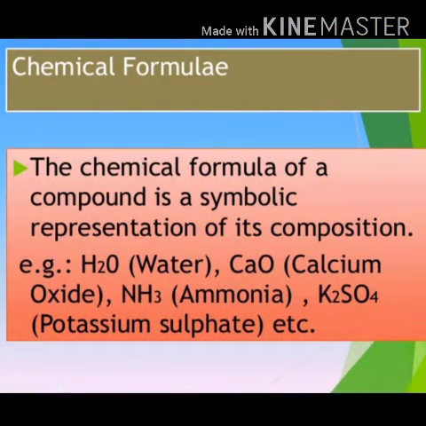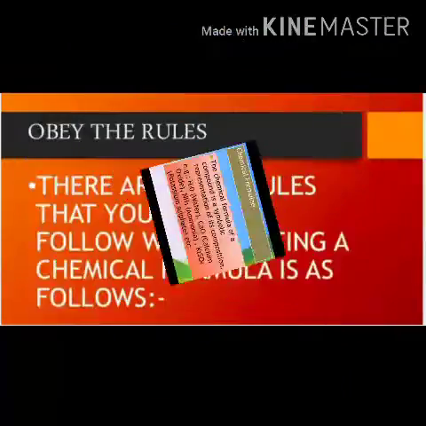The chemical formula of a compound is a symbolic representation of its composition. For example, water has the formula H2O. Calcium oxide, its formula is CaO. Ammonia, its formula is NH3. Potassium sulfate, its formula is K2SO4.